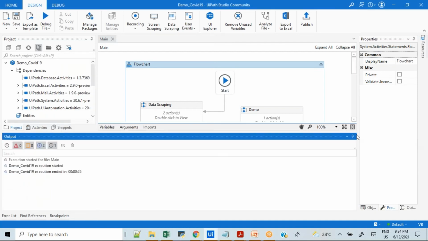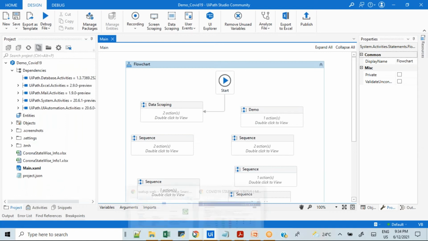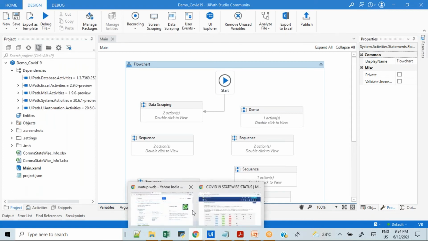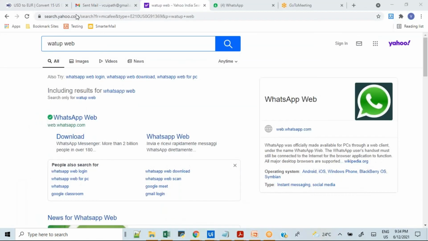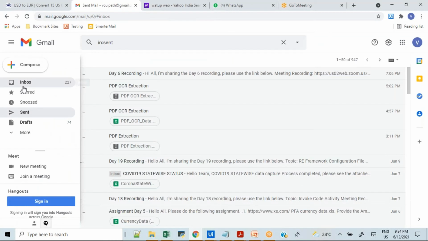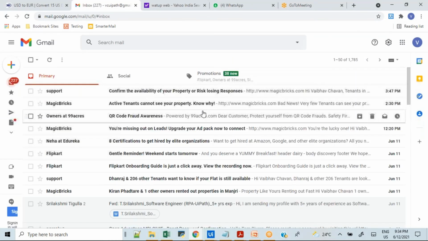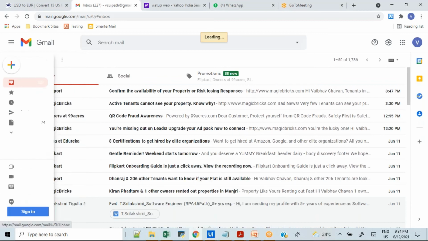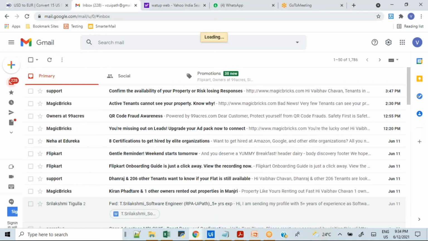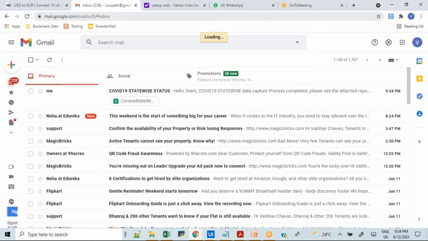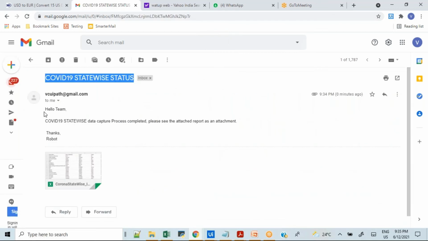So have I received the email or not? Let me check. Okay, so you can see I have received the email with the subject COVID-19 statewide status, and you can see the body here, and this is the attachment.